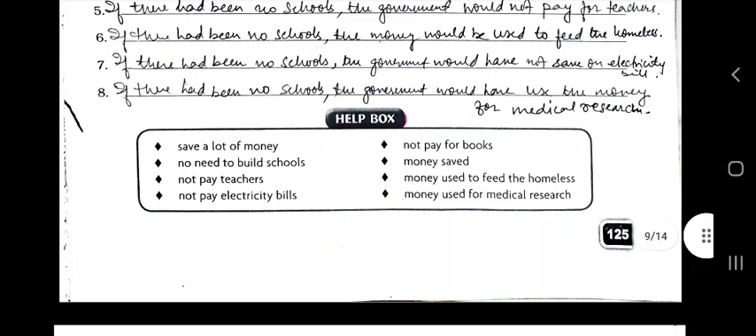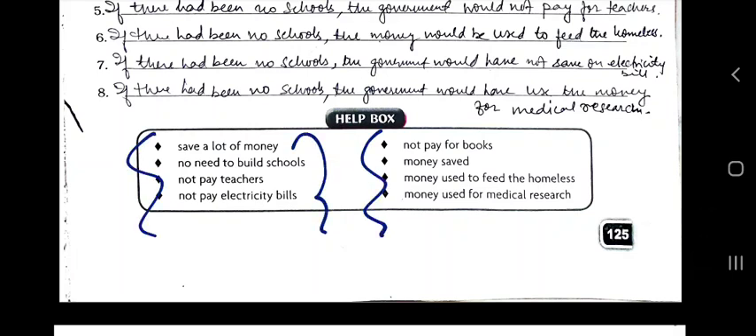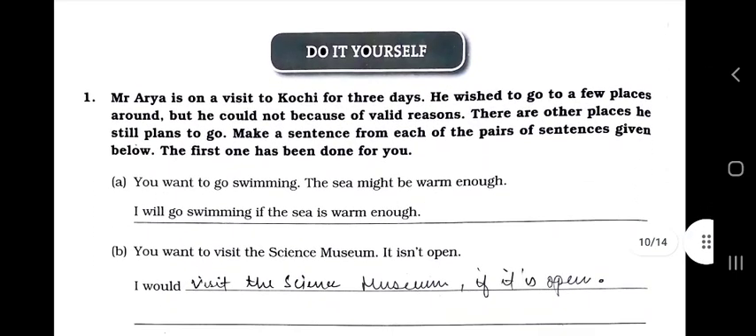Now this is the help box. From here only you have to take the clues, कि क्या फ़ायदा होने वाला, what benefits will be there if there won't be any school, if there is no school. Now do it yourself.